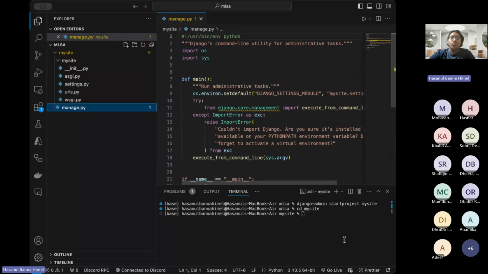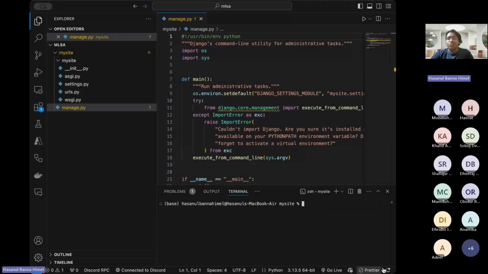So now we're going to mainly run the manage.py. If you have any questions at any moment, you can raise your hand so we can take your questions.